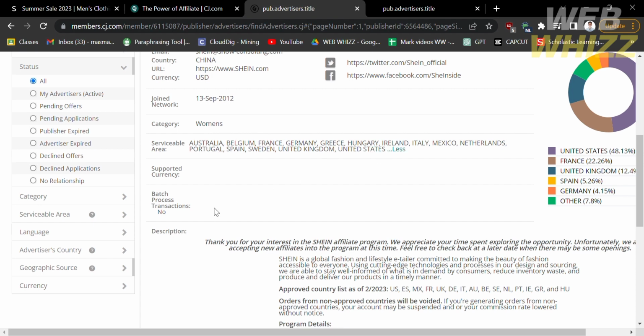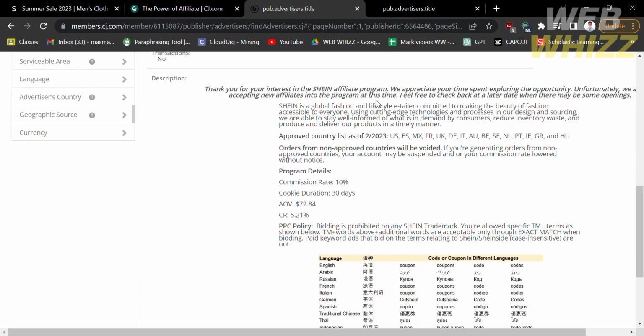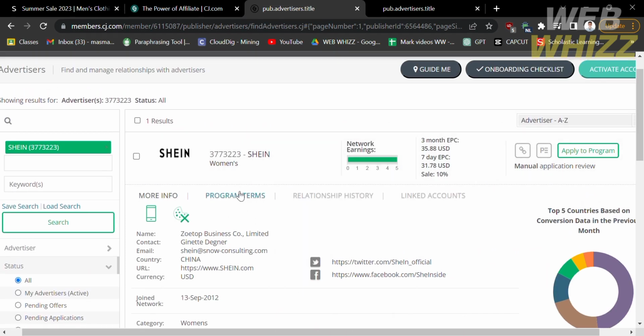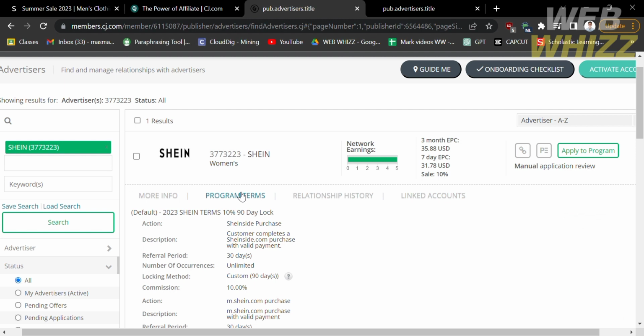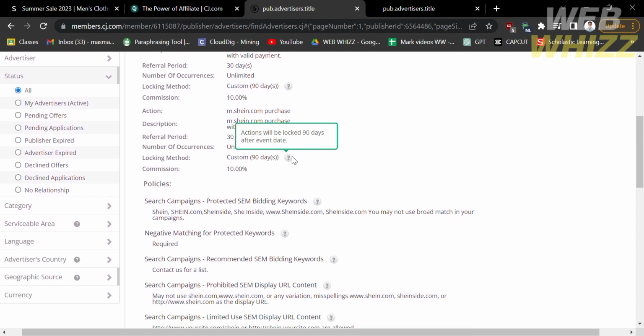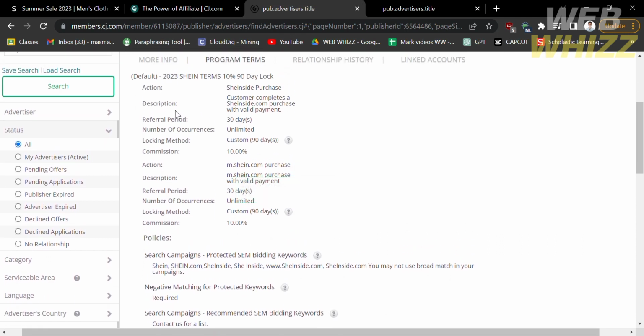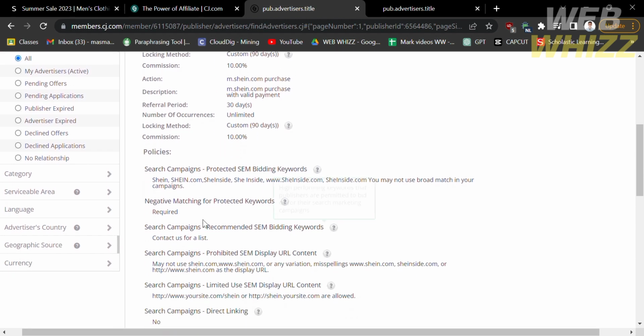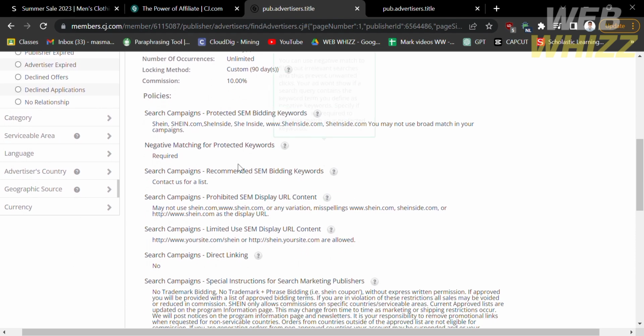But that is only under the more info section, since you can also see the program terms by clicking on this section, in which it will show you the details including action, description, and referral period. And you can also see here the percentage of commission that you will get in promoting their brand. The commission that it says here is 10%. And aside from that, you will also see the policy, or the things that you are allowed to do and not allowed to do. And it will also show you some of the things that you need to consider.